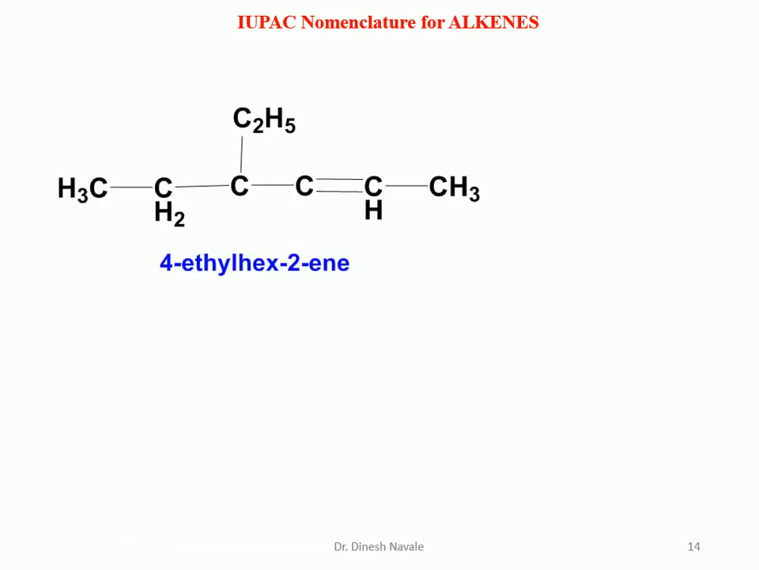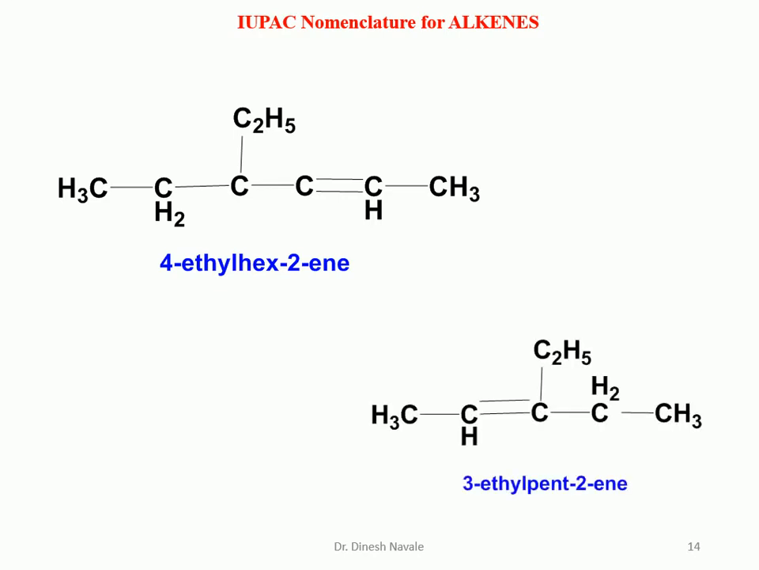So what is the next molecule? Same, the basic functional group is alkene. The total number of carbon atoms in the chain is 6: 1, 2, 3, 4, 5, 6. So it is a hexane, but it is an alkene, so it is hexene. And the position of the carbon-carbon double bond is between carbon number 2 and carbon number 3. So it is hex-2-ene. We have to utilize the lowest number. And the ethyl is going to be the substituent, present at carbon number 4. So it is 4-ethylhex-2-ene.